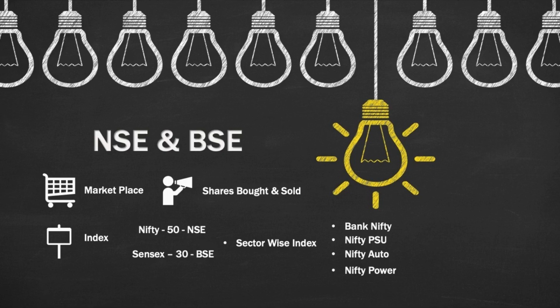Another kind is Nifty Power. Right now, the most important thing is power units like Adani Power, Reliance Power, or Tata Power. These are well reputed companies that are listed in this one particular index. If you're buying this index, you're buying all the company shares at one place. That is how it works.